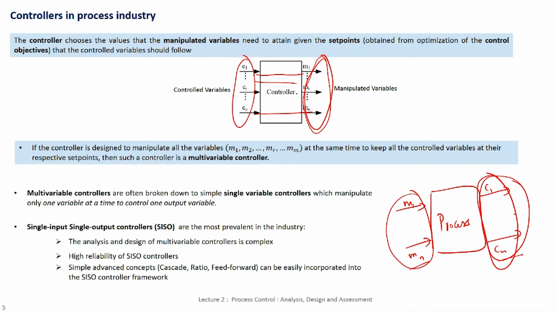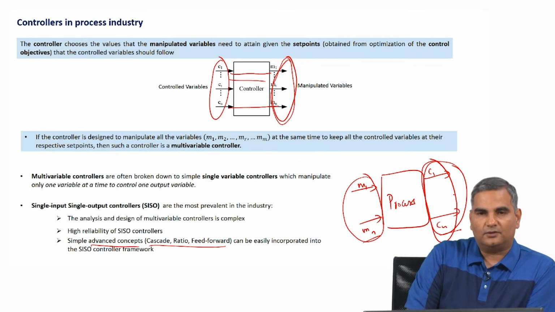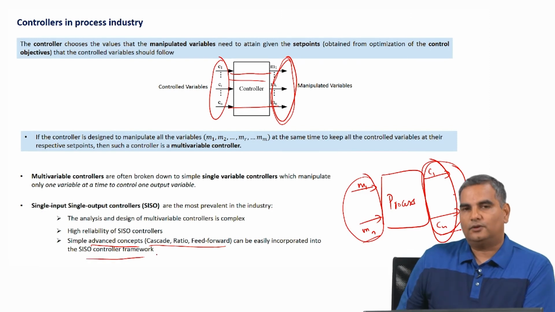And the third reason is, whatever optimality is lost because I am breaking down a multivariate problem into single input single output problems can somehow be compensated for by using very simple advanced concepts such as cascade control, ratio control, feed forward control and so on. These are what are called traditional advanced control ideas, and these can be easily incorporated into the SISO controller framework.